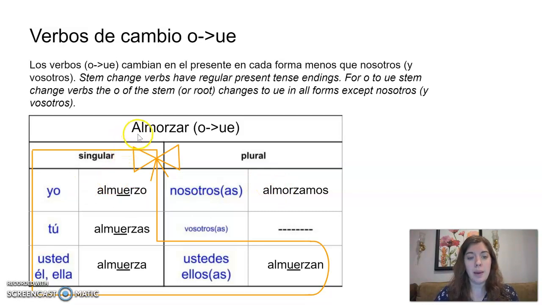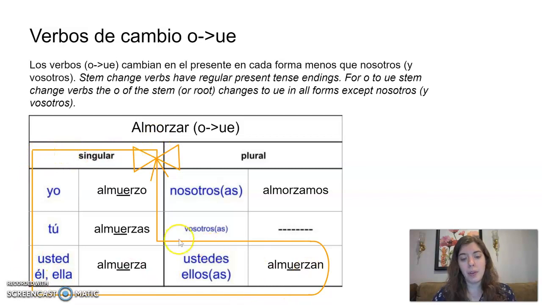So we take that stem, A-L-M-O-R-Z is the stem. Take off that AR and put on the appropriate AR verb ending. But in these four forms, we will also change that O to a UE.